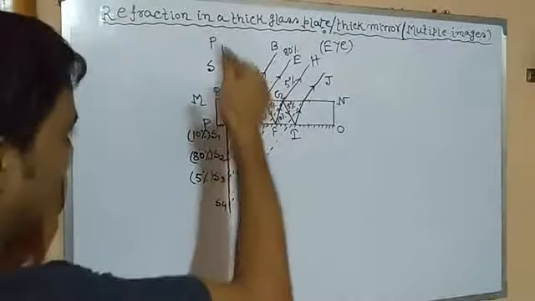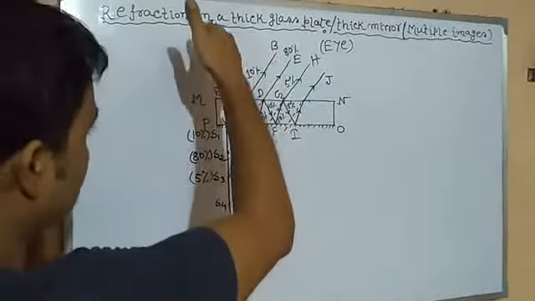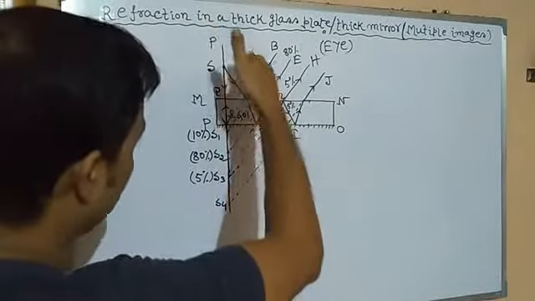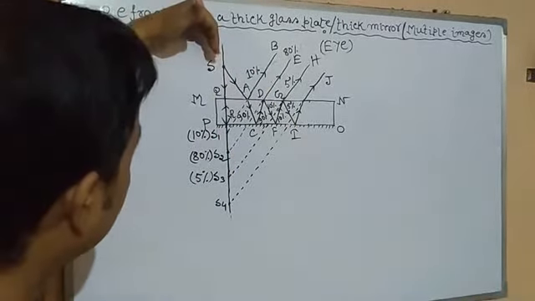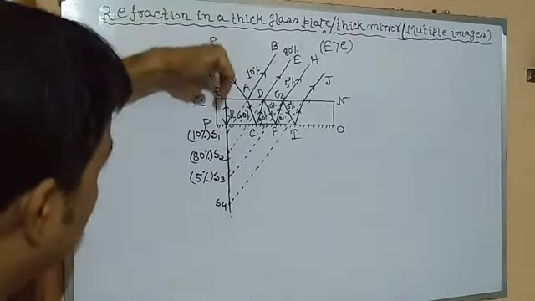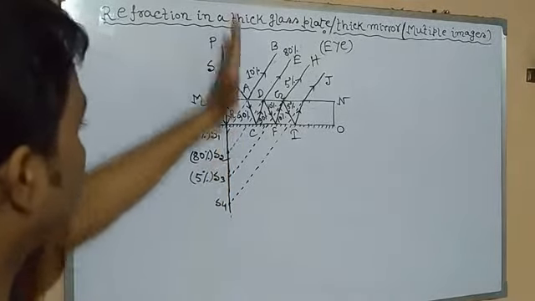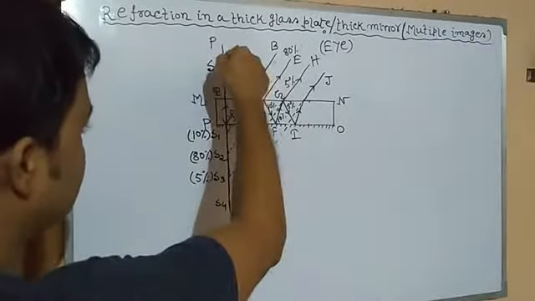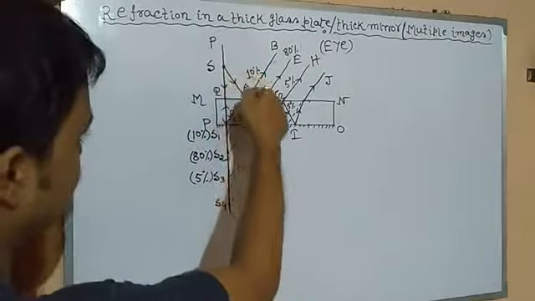Then another ray from source S will be incident on the MN surface in the direction SA.